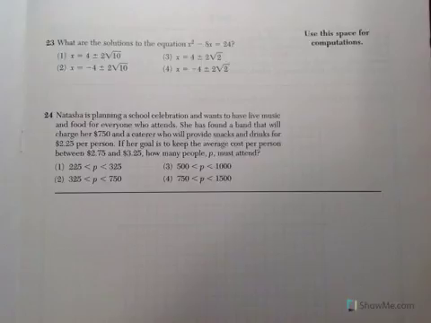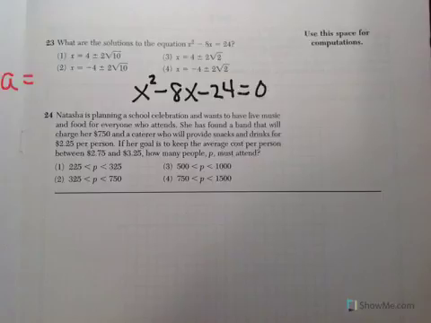So I'm going to subtract 24, and my equation is x squared minus 8x minus 24 equals 0. Then I'm going to determine what is my a, what is my b, and what is my c. Well, a is the number in front of x squared, so that's 1. B is the number in front of x, and that is a negative 8. And c is the number without any x's attached, and it's a negative 24.